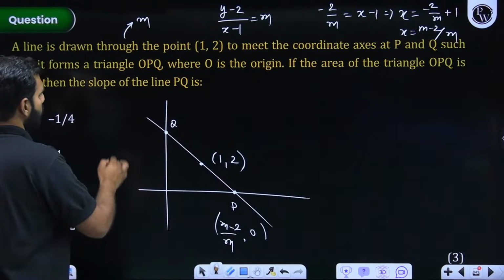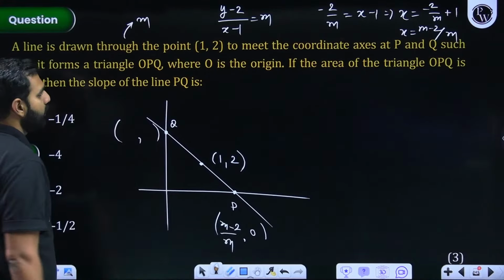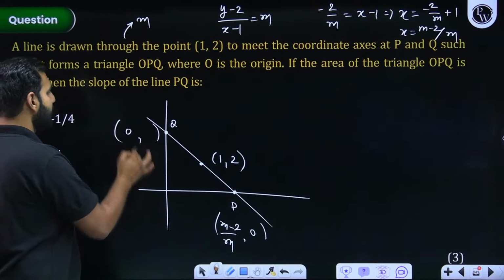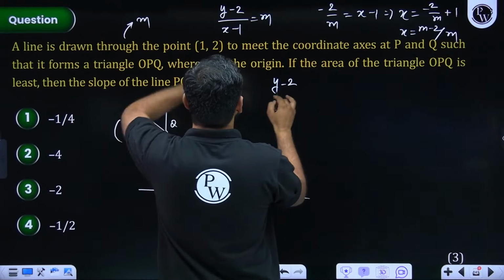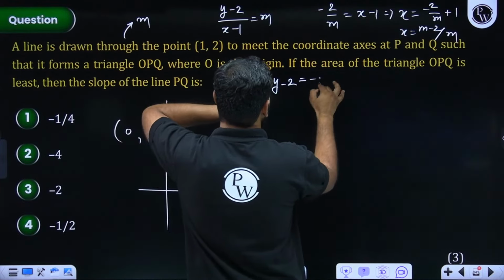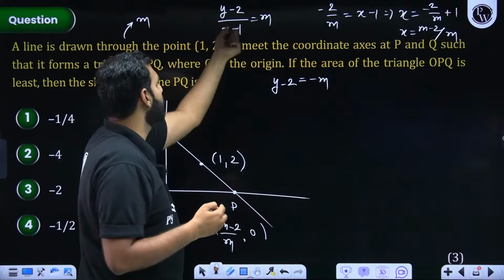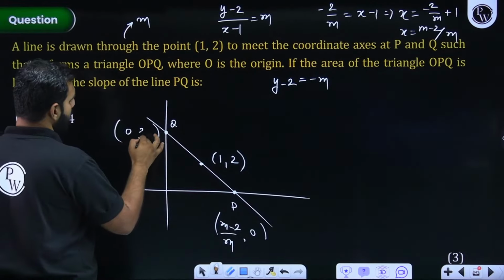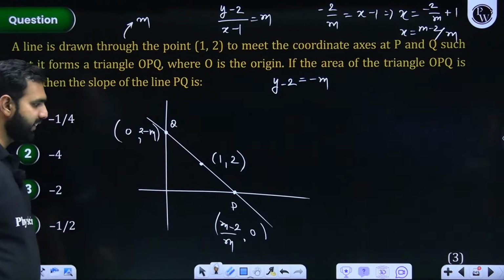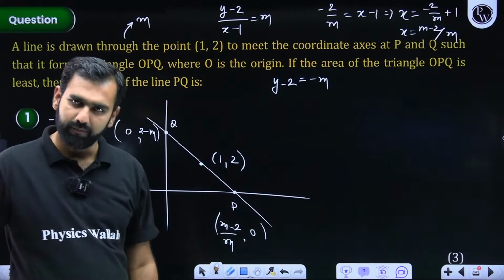Similarly, what about this point Q? At this point Q, x will be 0. So if I substitute x by 0, it will be y minus 2 is equal to minus m, because 0 minus 1, the minus 1 goes to the other side. So y becomes 2 minus m. Are you all listening and understanding this comfortably? Everybody with me on this?